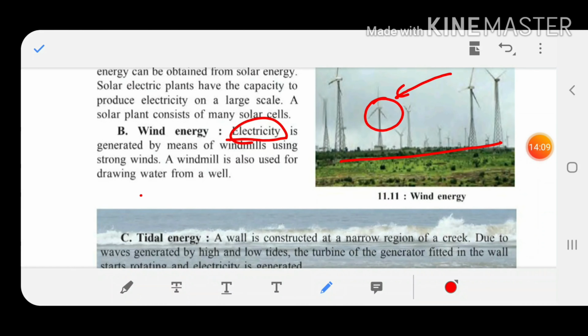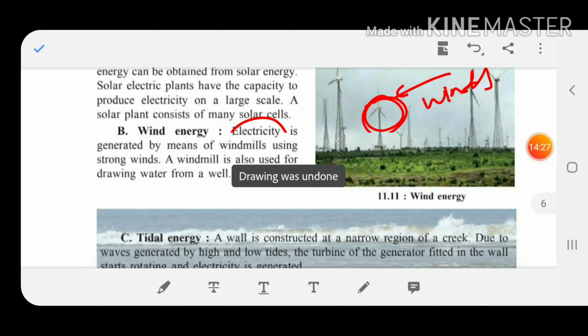A windmill is also used for drawing water from a well. When the winds blow at a great speed, children, what happens? Due to these winds, the blades move at a fast speed, and due to this, electrical energy is created. Understood? And this windmill is also used for drawing water from a well. The third one is tidal energy.